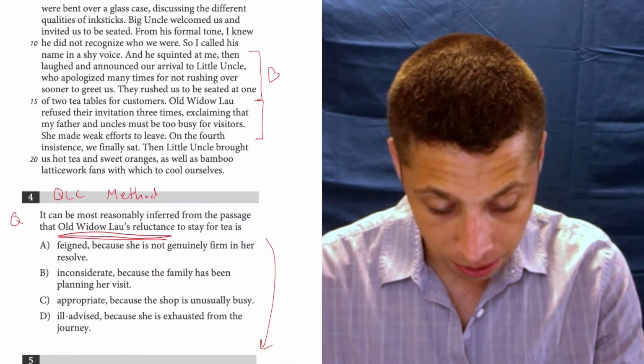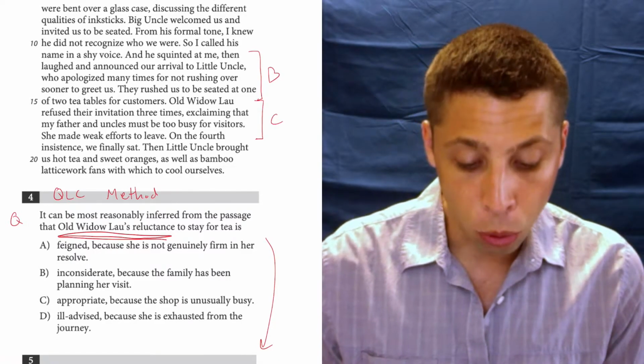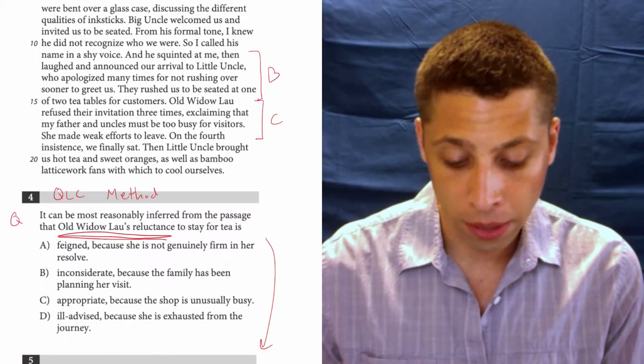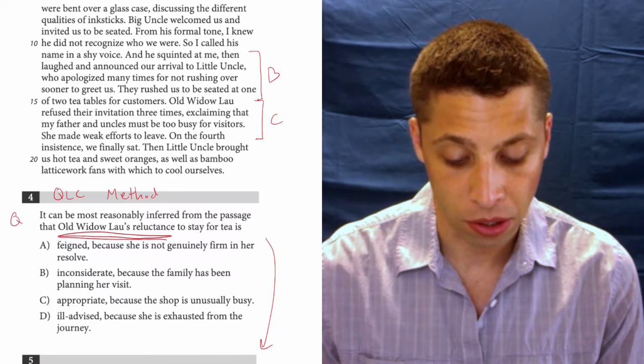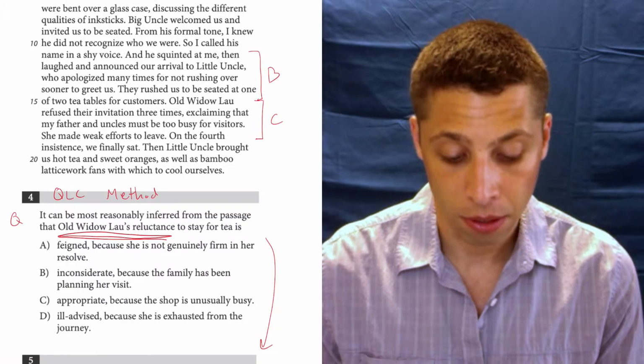And that is here. It says, old widow Lau refused their invitations 3 times, exclaiming that my father and uncles must be too busy for visitors. She made weak efforts to leave.